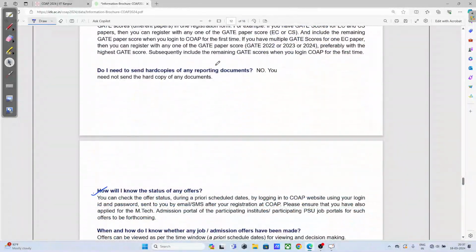Next, do you need to send hard copies of any reporting document? No, you don't need to send. How will I know the status of any offer? You can know the status of your offer by logging in to your COAP website. If you log in, you will know whether you got any offer or not.